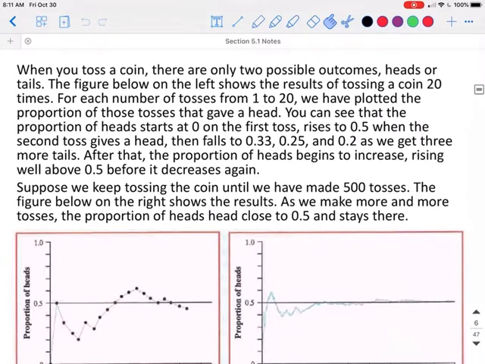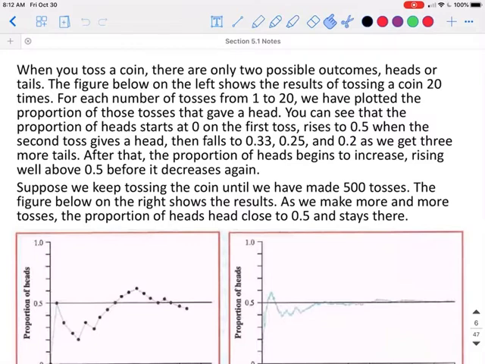So when you toss a coin, there's only two possible outcomes, heads or tails. The figure below on the left shows the results of tossing a coin 20 times. For each number of tosses from 1 to 20, we have plotted the proportion of those tosses that gave us heads.